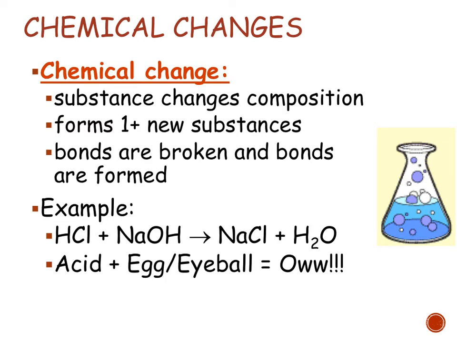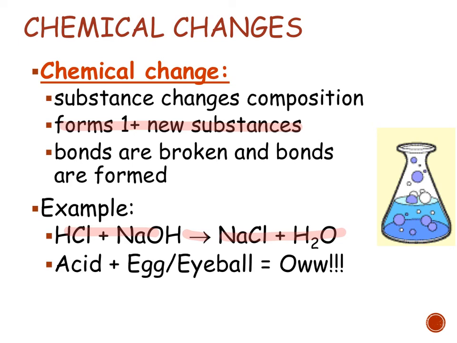Chemical changes involve a completely new substance being born, or I shouldn't say born, being formed. So it forms one or more new substances. It's going to involve rearrangement of bonds. So you're usually going to see a type of chemical reaction where you have reactants forming products.